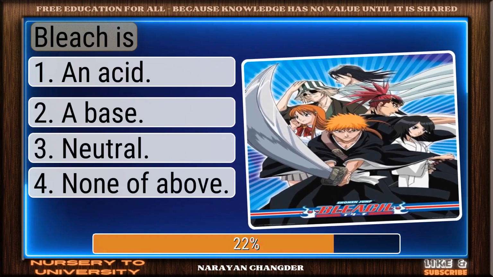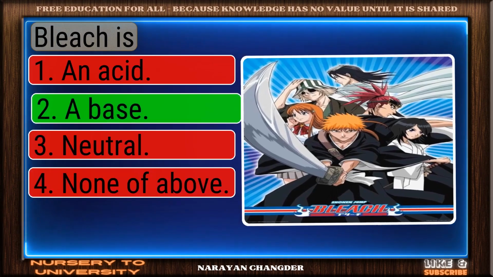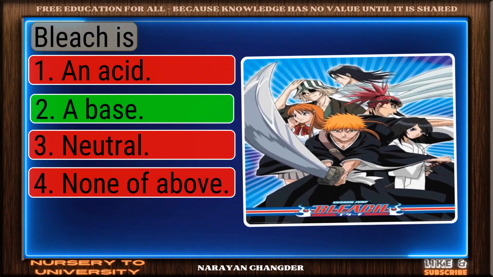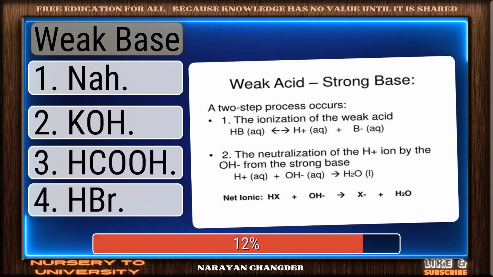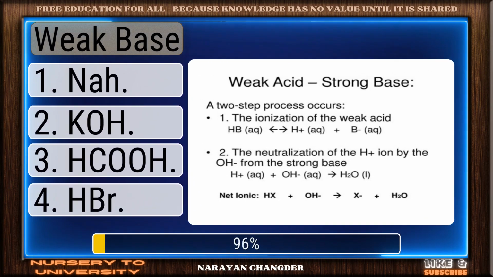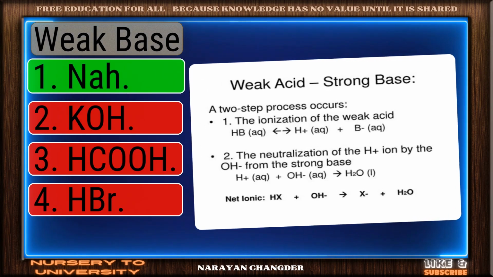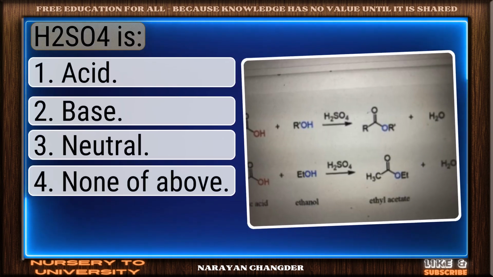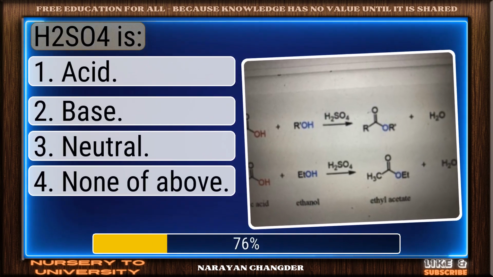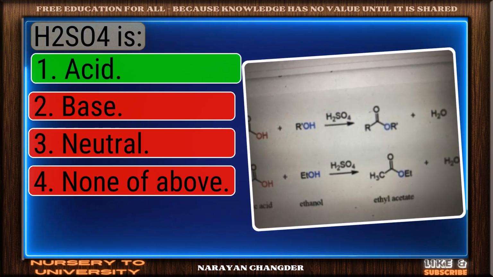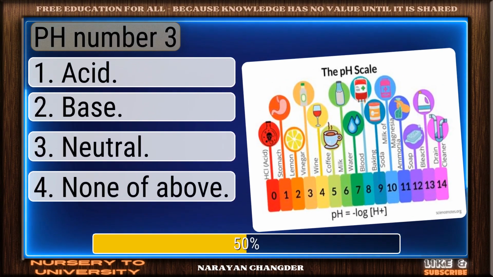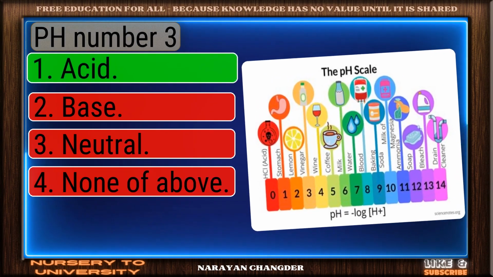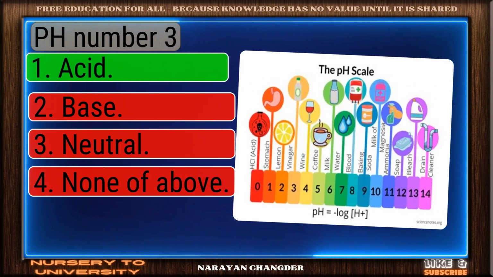Bleach is? Sharp thinking. A base is the right choice. Weak base. You got it. Your choice now is right. Bravo. Acid is the answer. pH number 3. Great job. Acid is the accurate answer.